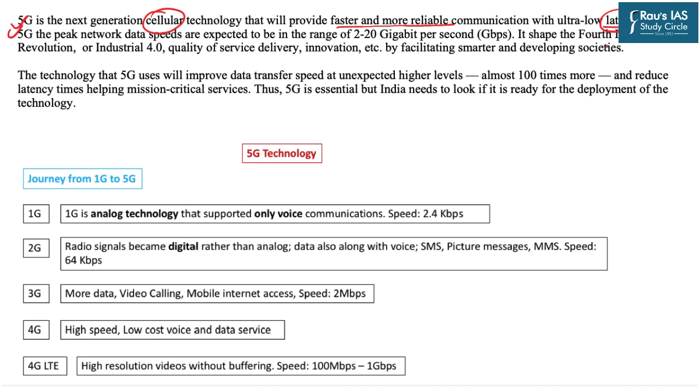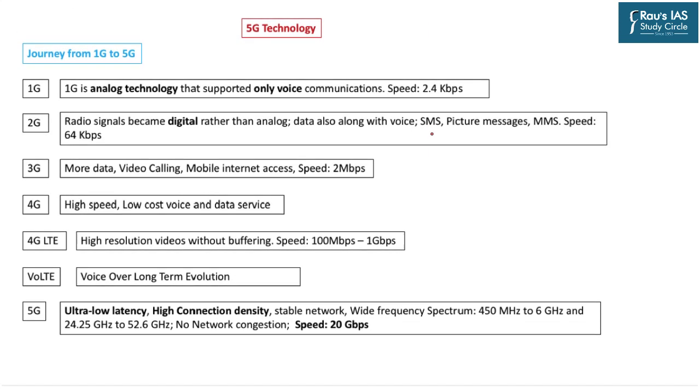Now, the basic idea of this technology is that it will be faster as well as reliable. The expected speed of this technology will range from 2 to 20 gigabytes per second, that is Gbps. And as we all know, presently we are going through the fourth phase of industrial revolution. This technology is going to be very significant in providing the base to this particular industrial revolution. The data transfer speeds will be increased by a huge amount. Almost it is expected that it will be 100 times more than the present speed. In this regard, now let us trace the evolution of the 5G technology.